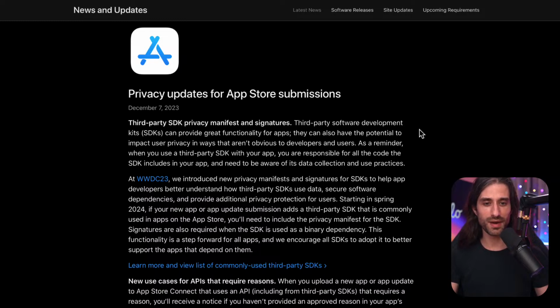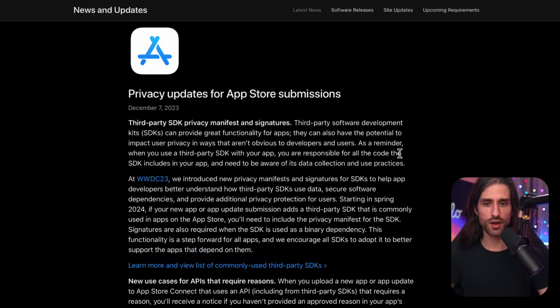And so when you're asked by the App Store currently to say what kind of private data your app handles, you're saying what your code does or what you think your code does, but the SDKs that you include are also part of your app, so they are also part of your code, technically, and it's very hard to report what they do accurately because most of the time, we just don't know for sure. We have some idea of what they do, we have what the developers have told us, but there is no way to be sure unless we audit everything, which, let's face it, no one will ever do.